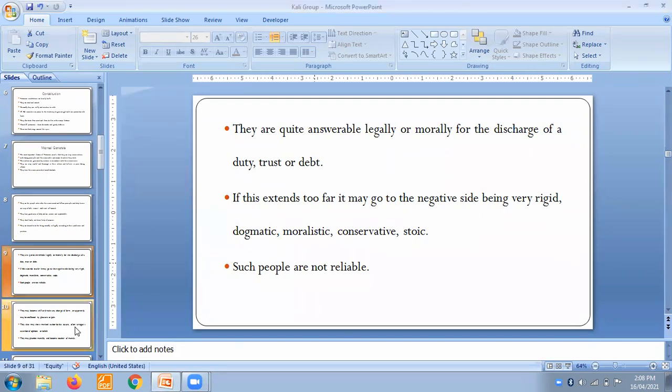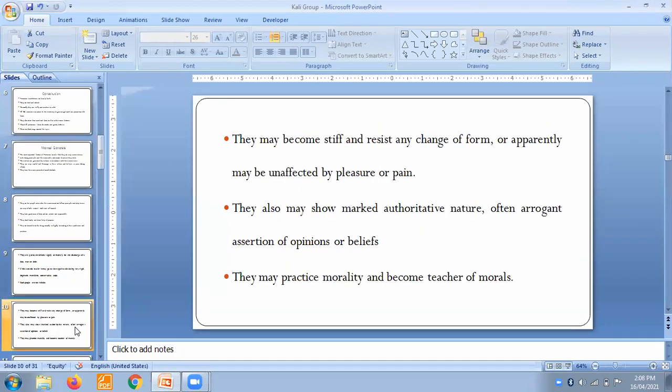When the Kali group is in the personality, if it is a constitution, then it is completely fine. But when a patient really needs a medicine for his mental complaints, he might be so negative. They may become stiff and resist any changes of form, or apparently may be unaffected by pleasure or pain.